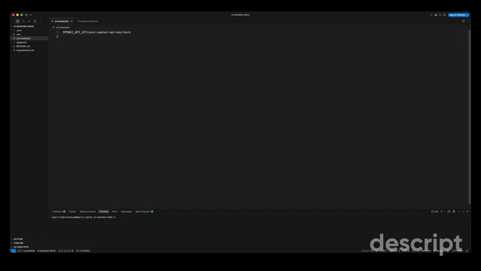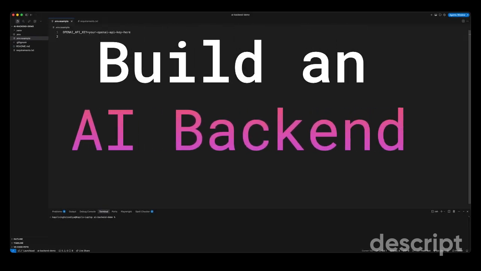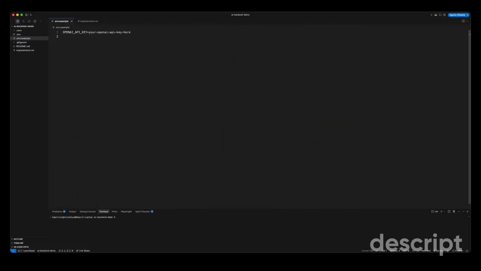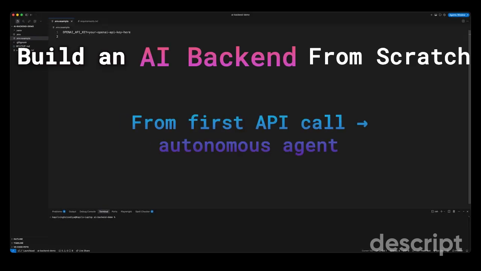This is an entirely new series. This series is called Build an AI Backend from Scratch. The goal is simple. By the end, you will understand every layer of an AI backend, not just copy a LangChain demo and hope it works. We are going to build for real.